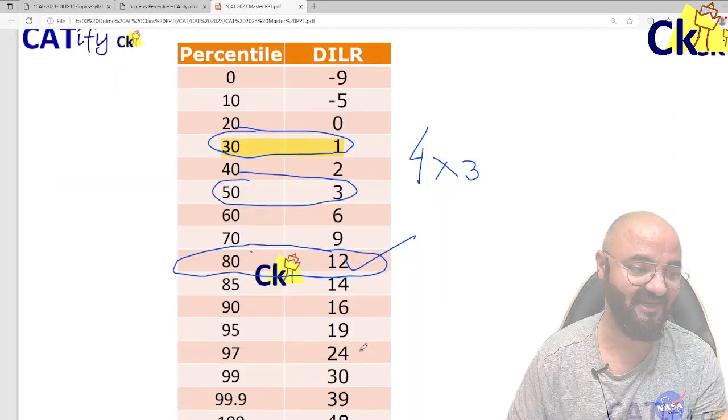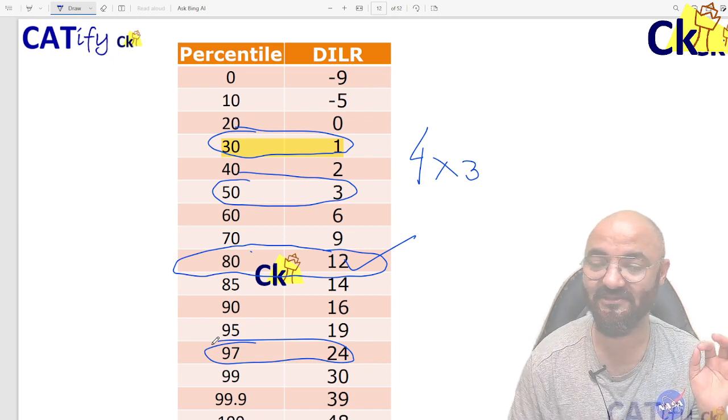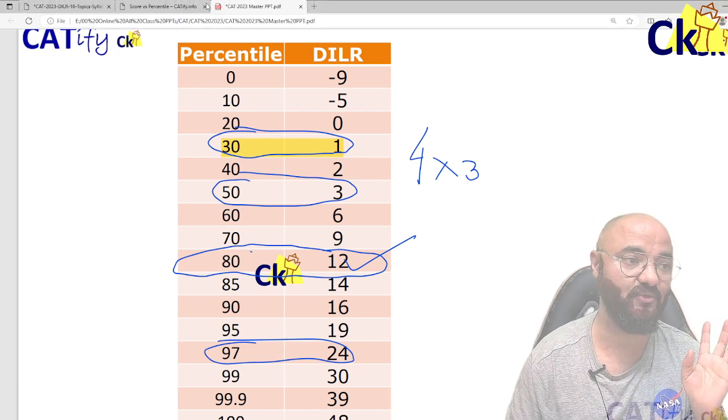Yeah, 2 sets correct, you are suddenly jumping into 95 percentile plus. So that is going to be our target to score more.